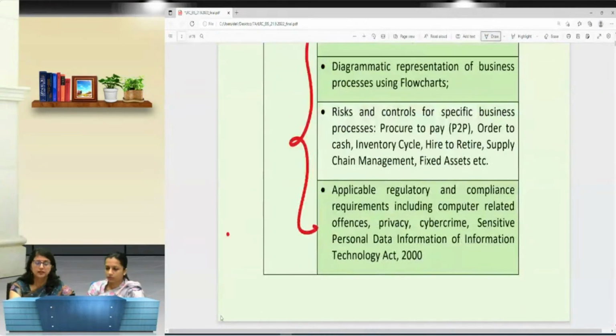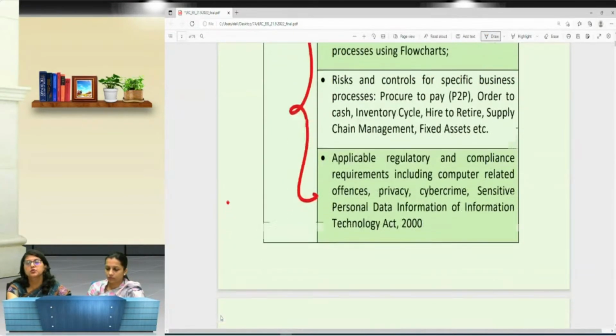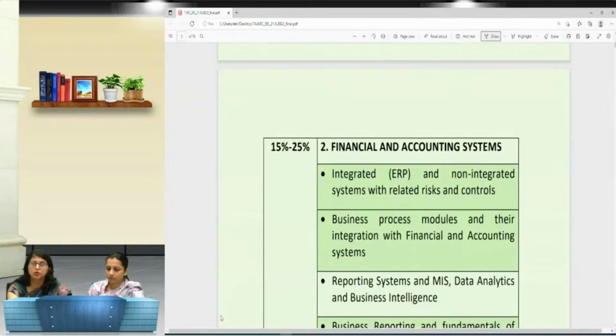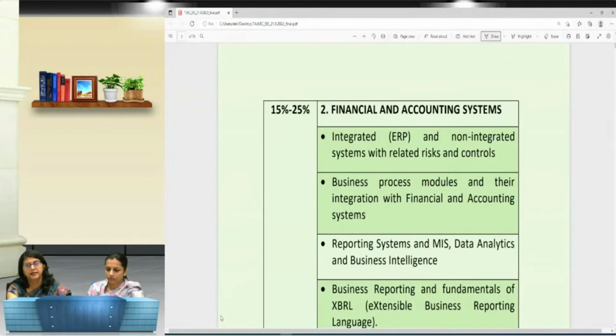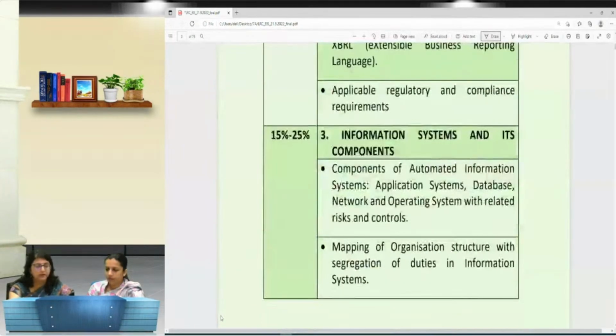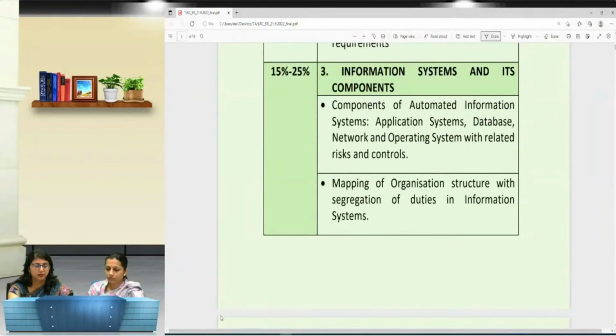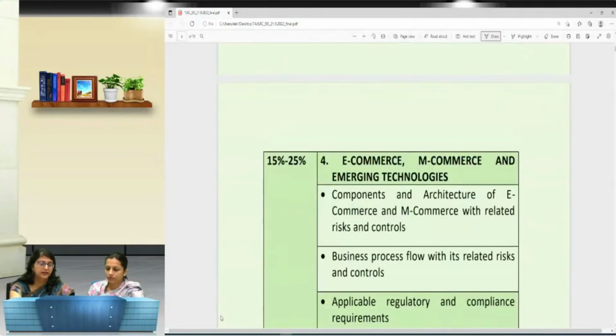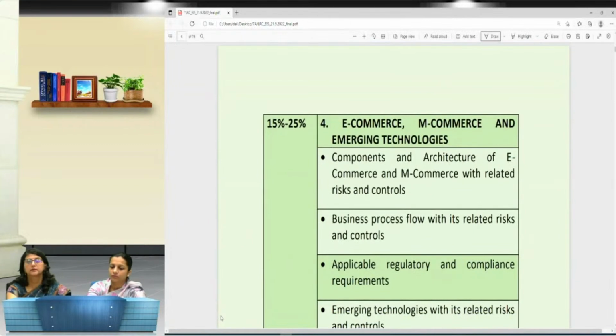So the number one thing that you need to keep in mind is that there is no scope for you to go for selective study. You have to be very, very thorough, and each chapter carries equal weightage. So here we have simply listed what the units are, and then we have simplified the weightages and the contents that are there in each chapter.